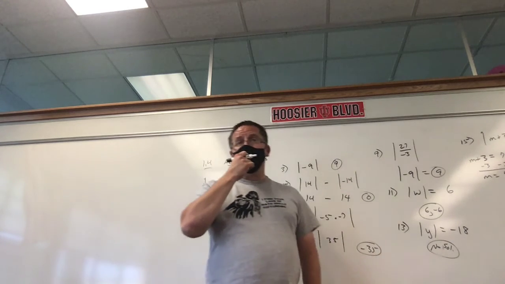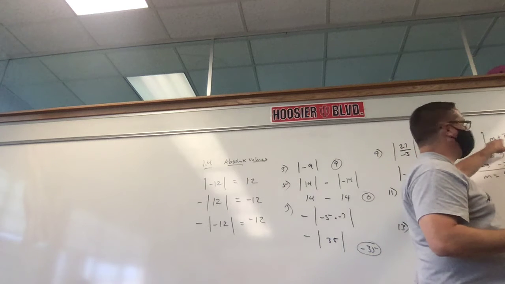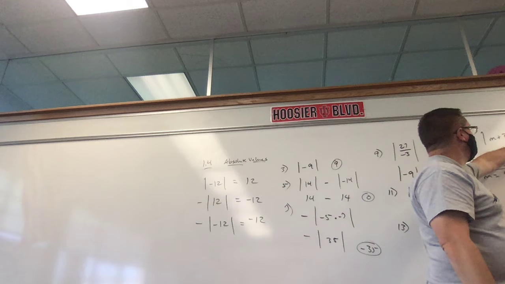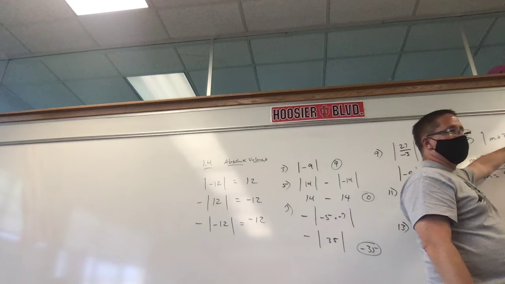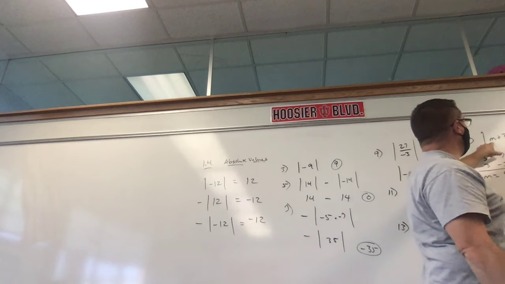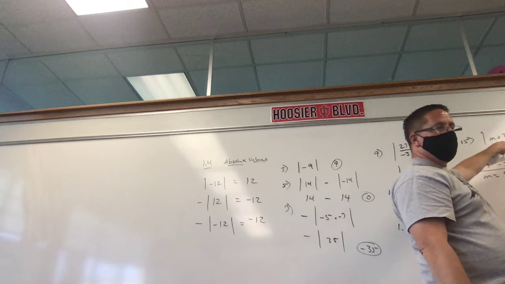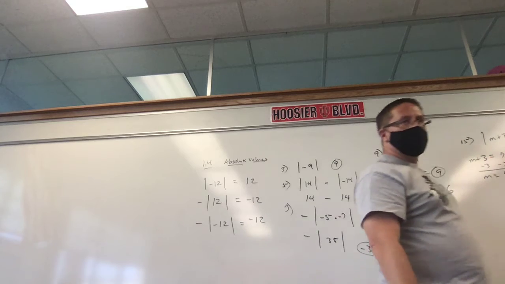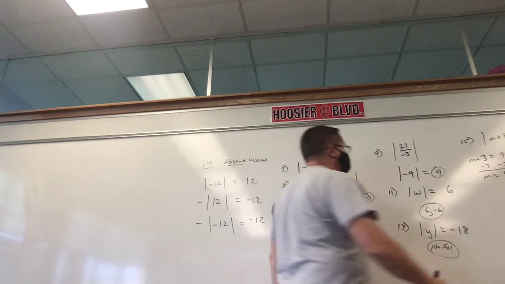Both. It's both. And here's why. Plug in 4. 4 plus 3 is 7. What's the absolute value of 7? 7. Don't think opposite. That's what you were doing 10 minutes ago. Plug in negative 10. What's negative 10 plus 3? Negative 7. What's the absolute value of negative 7? 7. So which is it? Both. And you need both, or you won't get full credit.